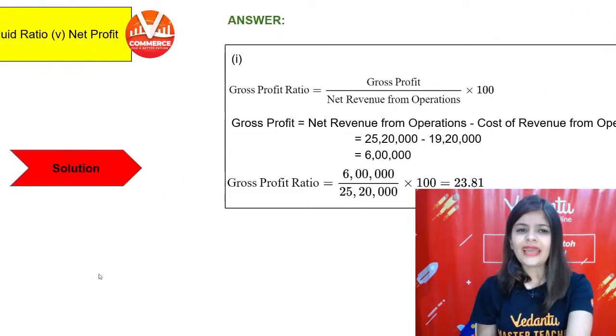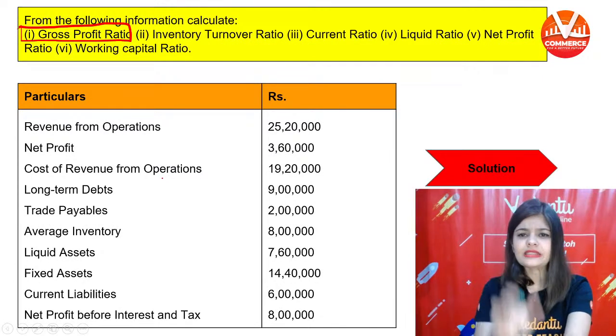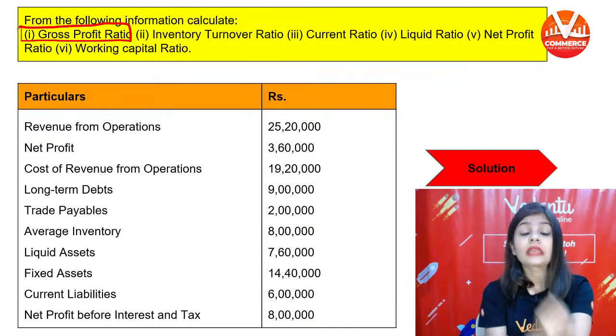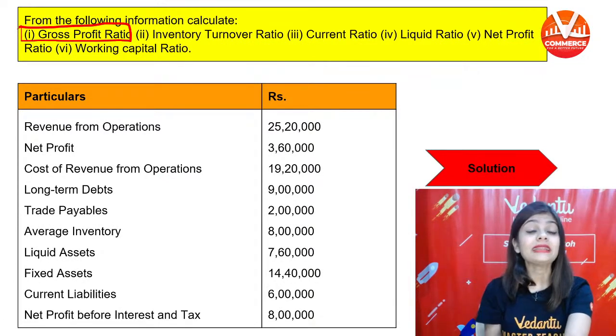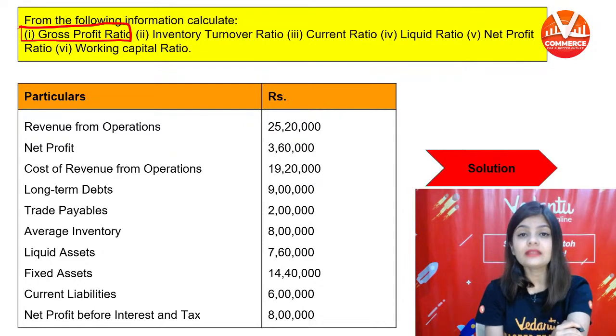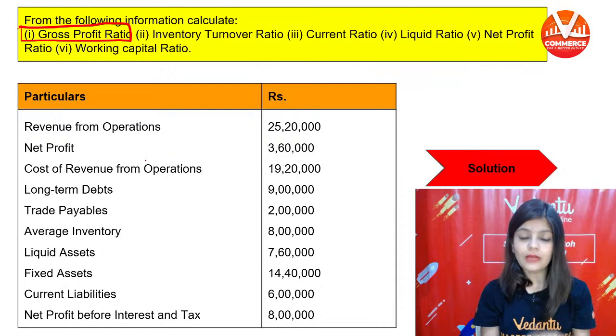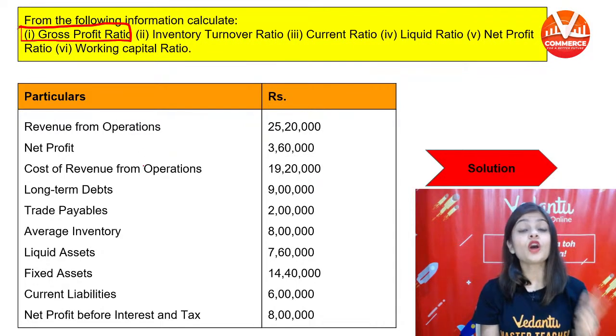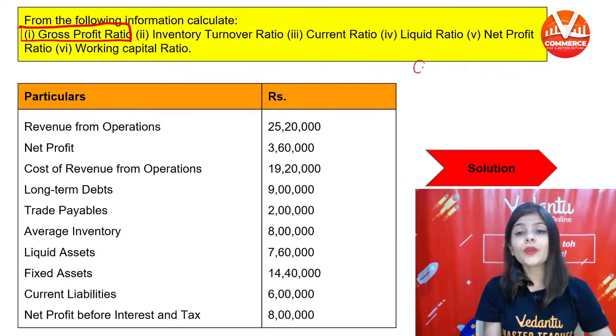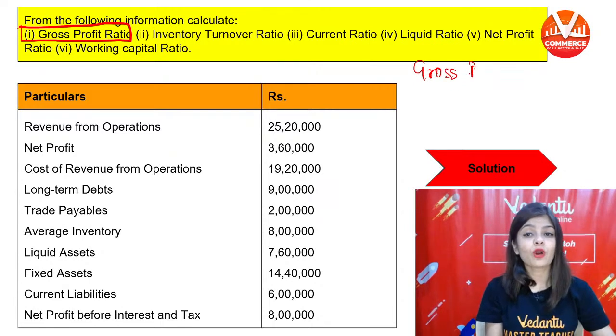Now, can you find out gross profit in this given information? The answer is no. Gross profit is not given in the question. So, first of all, before calculating the gross profit ratio, you will calculate gross profit.